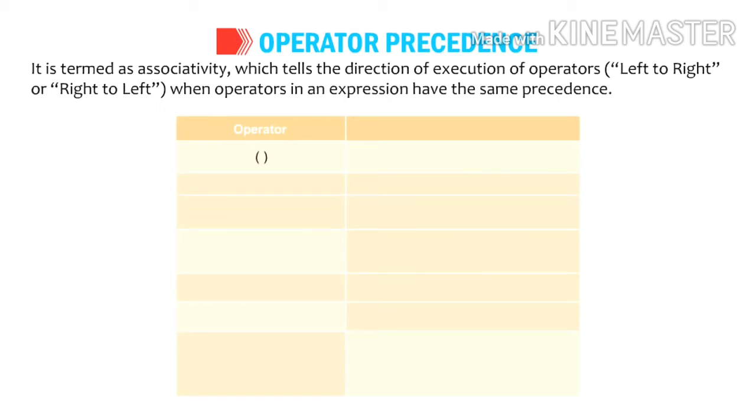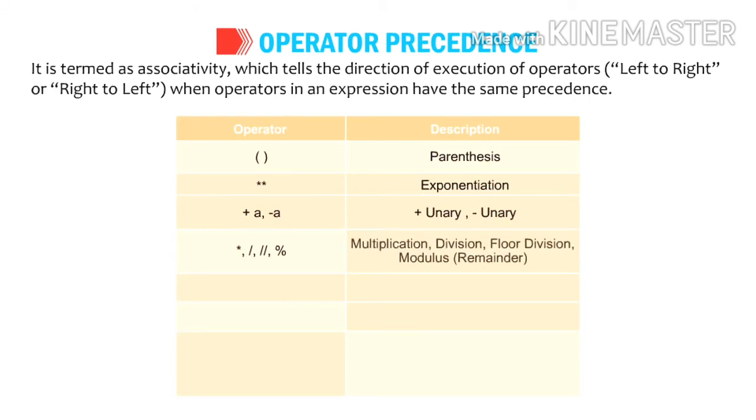Here, the BODMAS rule is followed: bracket, that is parenthesis; then exponential, that is double asterisk, as I explained last class. This is the unary operator, that is unary plus and unary minus. Afterwards, multiplication, division, floor division and modulo division.